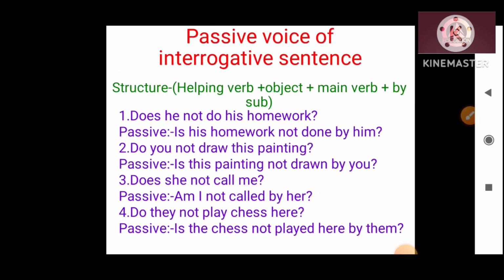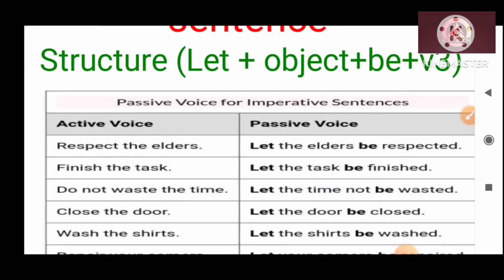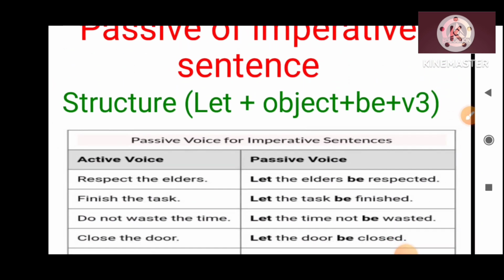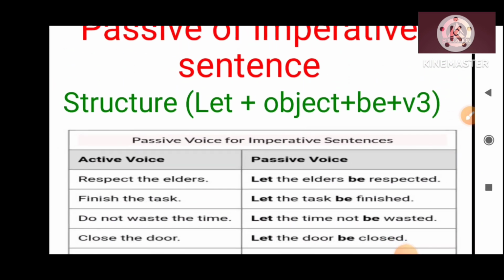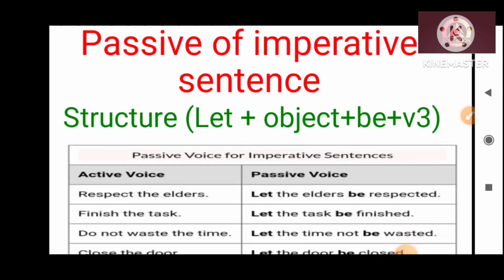Now let's move to the passive form of imperative sentences. You all know an imperative sentence starts with do or verb 1. Do is also verb 1, so it starts with verb 1. It gives some command, some suggestions, some requests like this.